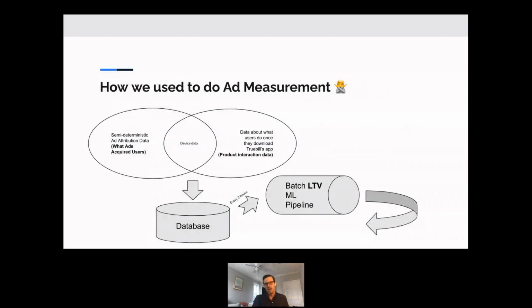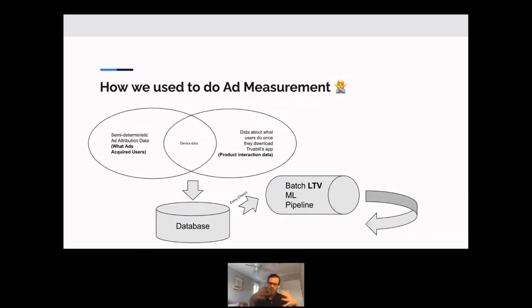When we used to do ad measurement before these changes Apple instituted, we had pretty clean data sets we were able to use to measure how our ads were doing. We had some semi-deterministic ad attribution data. We knew exactly what ads users were seeing before they came onto our web app or our apps, and we could match that to exactly which users signed up for our premium product, what users were doing in the app, what screens they were seeing, and what type of product interaction they were having. And we could use that data to measure ad effectiveness.